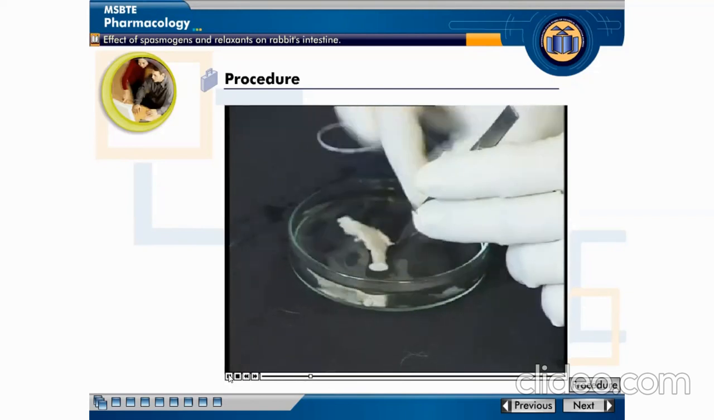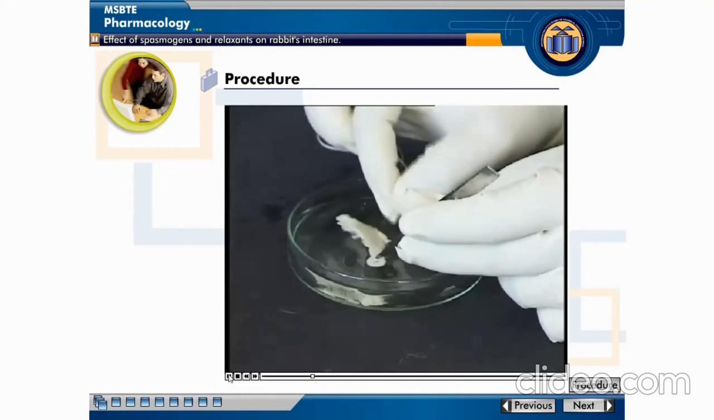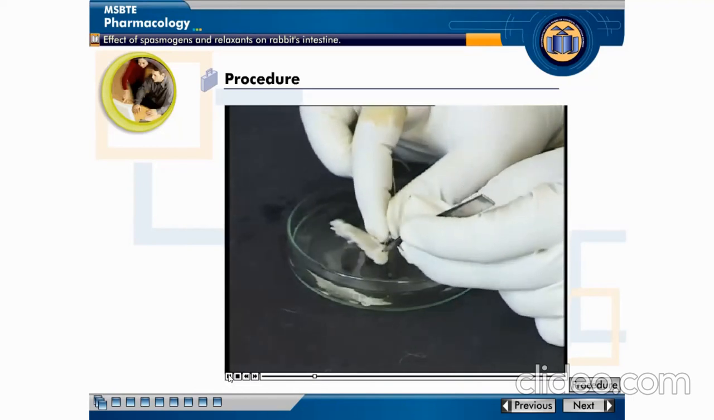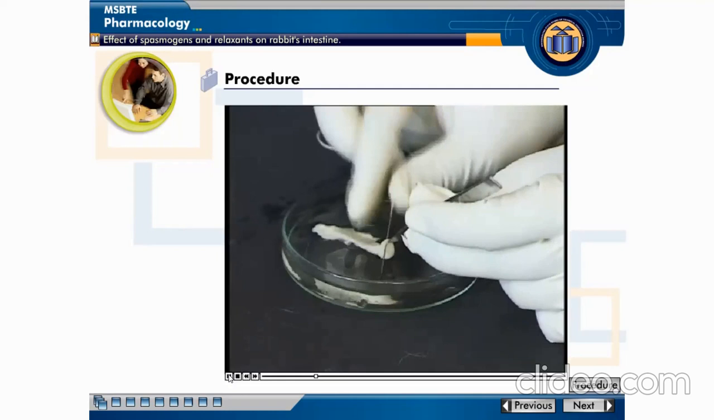Ensure lumen remains open. Now mount the preparation in organ bath containing Tyrode solution. Maintain the temperature of water bath at 37 degrees centigrade. Aerate the muscle preparation with aerator. Now stabilize the muscle preparation for 30 minutes under a